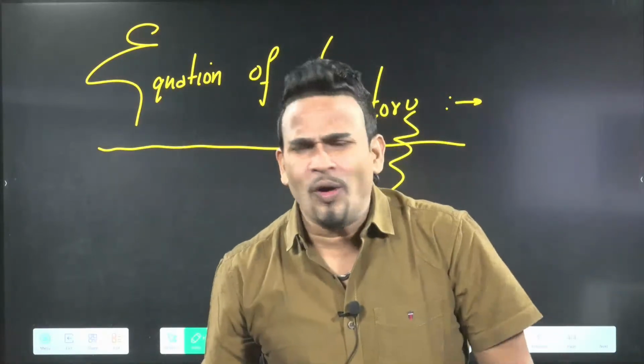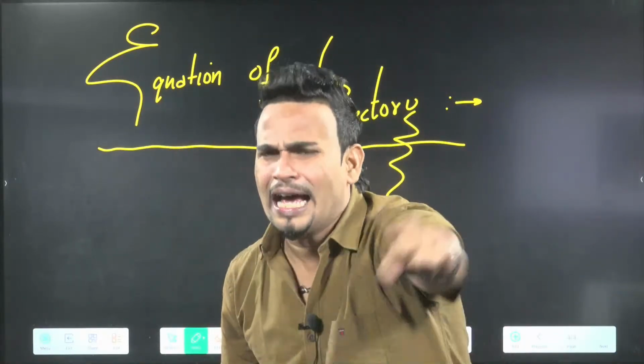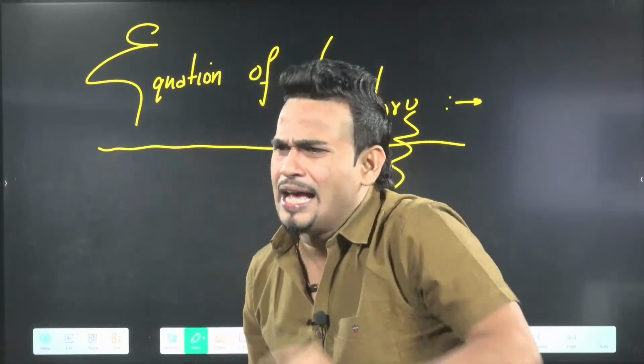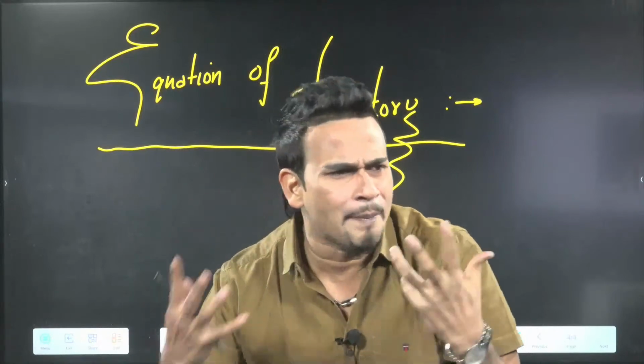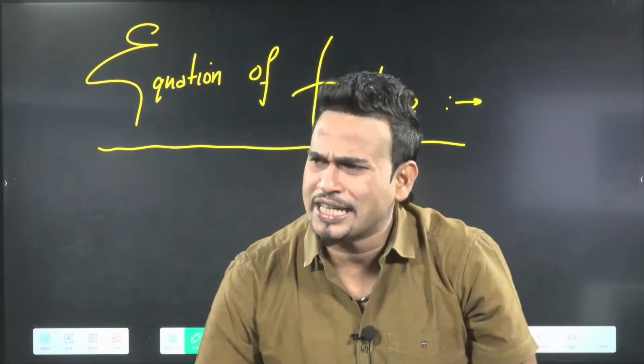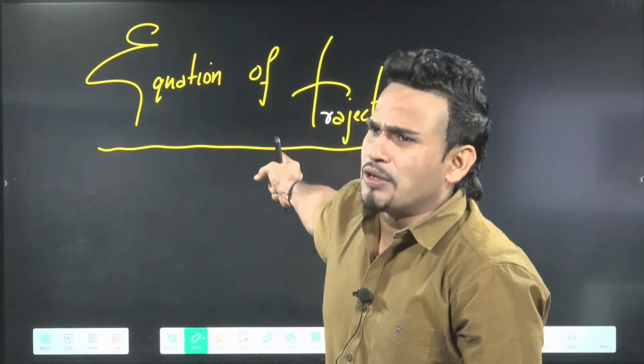Someone came and said, no, I don't believe that the path is a parabola. I said the path is a hyperbola. I say the path is a circle. I say the path is an ellipse. Where is the proof that the path of the projectile is a parabola? This equation is the proof.